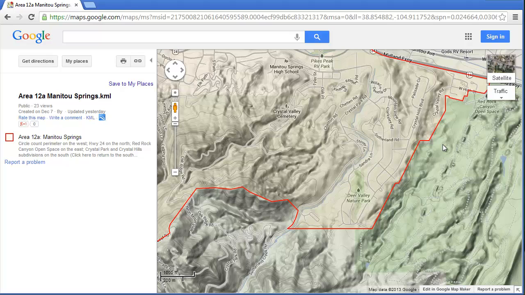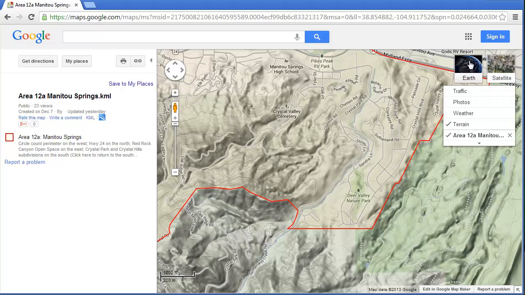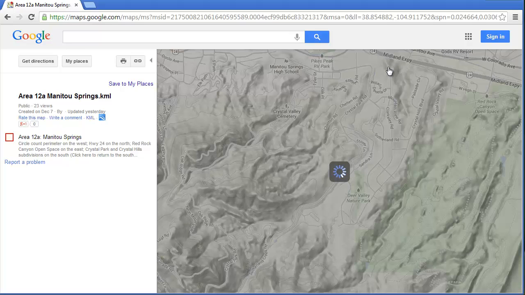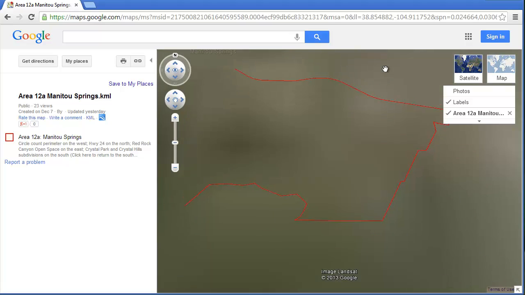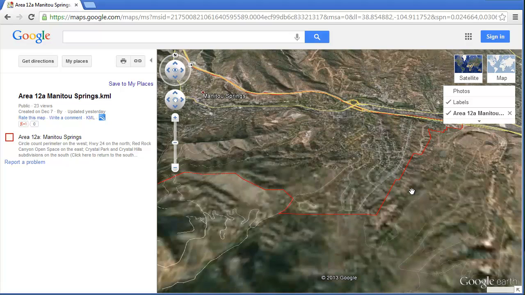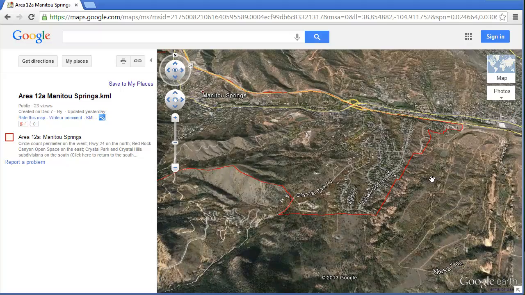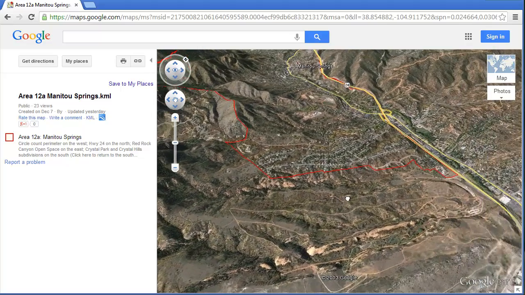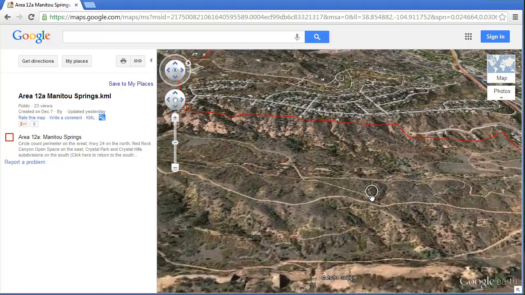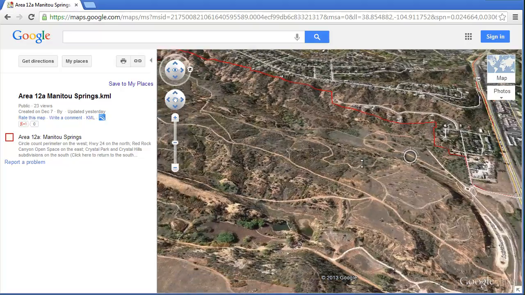If it's still a little confusing and you have Google Earth installed on your browser, it might be default these days, I'm not sure, you'll get a 3D view, a 3D aerial view, and you can browse around and see exactly where the boundaries lie.